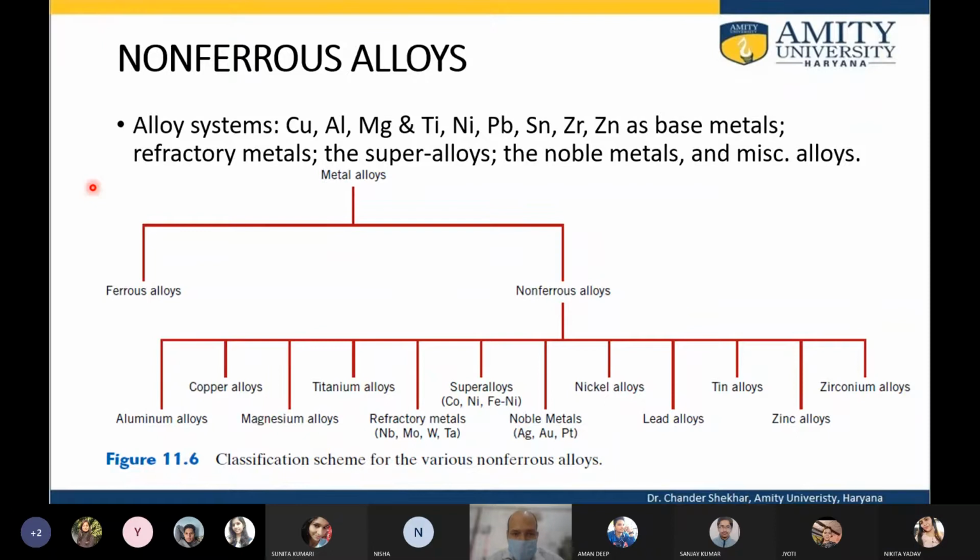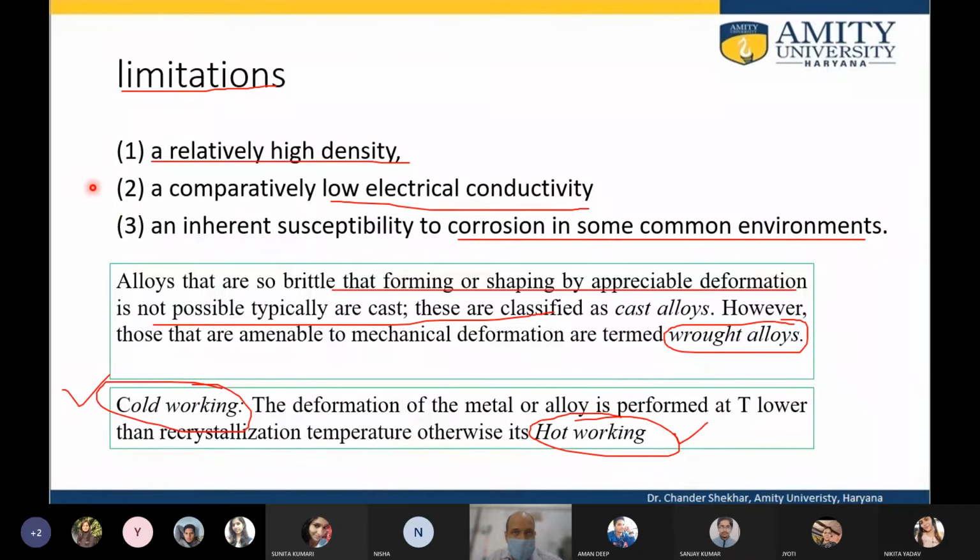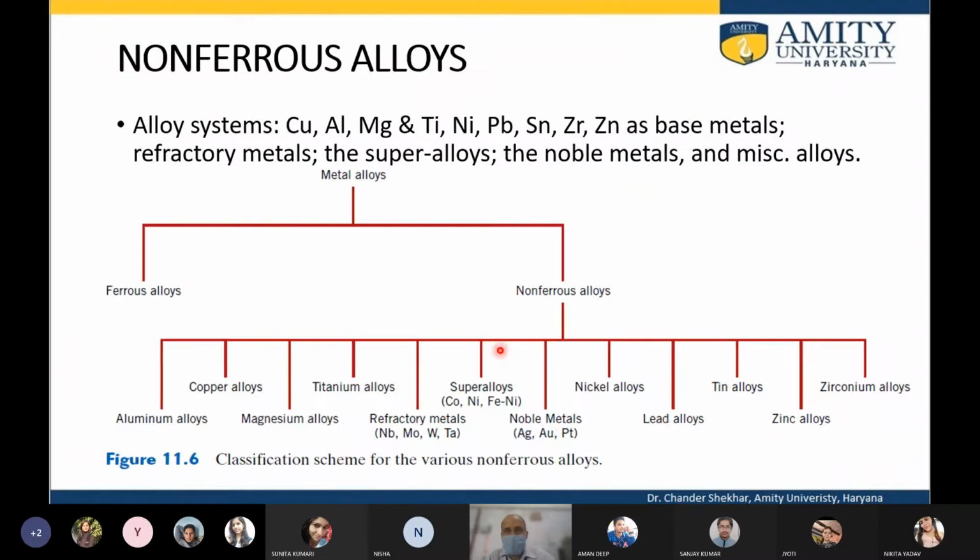Now, why are we actually interested in all sorts of these alloys? Not just because they are there, but because there are limitations in the iron that we have already discussed in the last class. The limitations are the relatively high density, they weigh a lot, comparatively low electrical conductivity, and inherent susceptibility to corrosion. They corrode a lot, and because of these limitations, there are other materials that are explored, and these are some of those alloy systems that are non-ferrous.